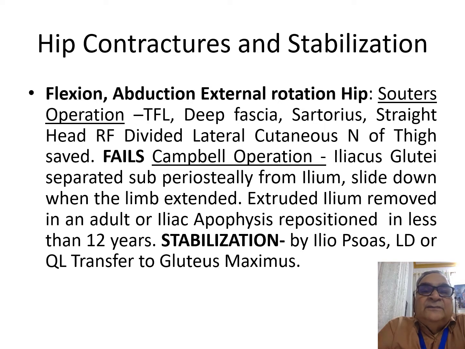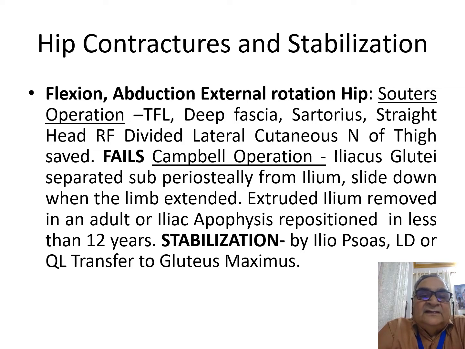Now we concentrate on the hip contractures and how to stabilize them. So the hip goes into flexion, abduction, external rotation. The release of contracture is by Soutter's operation, in which you divide the tensor fascia lata, the deep fascia laterally to correct abduction and anteriorly to correct flexion. The sartorius, where you have to save the lateral cutaneous nerve of thigh, the straight head of rectus femoris, where you have to save the lateral circumflex femoral artery.